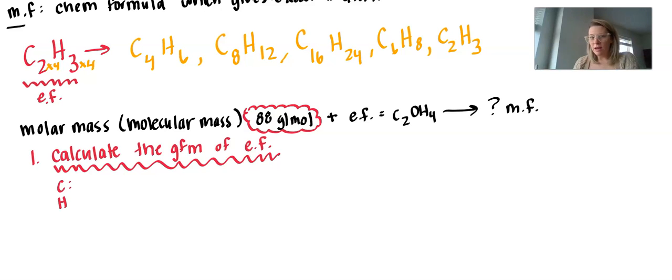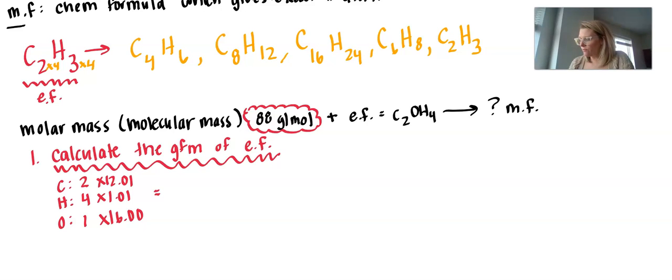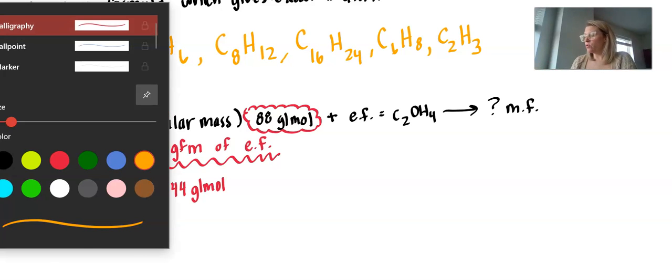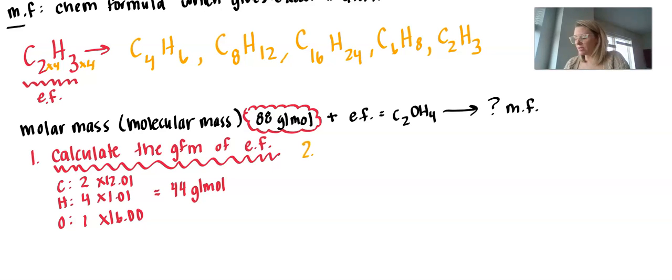So we have carbon, hydrogen, and oxygen. Carbon, there are 2, hydrogen, there are 4, and oxygen, there is 1. Carbon weighs 12.01 approximately, H weighs 1.01 approximately, and O weighs 16 approximately. And this is going to give us a gram formula mass of right around 44 grams per mole. I'm going to round it to the nearest whole number since my molecular mass that's provided is to the nearest whole number. From there, we can move on to step 2, which is going to be to